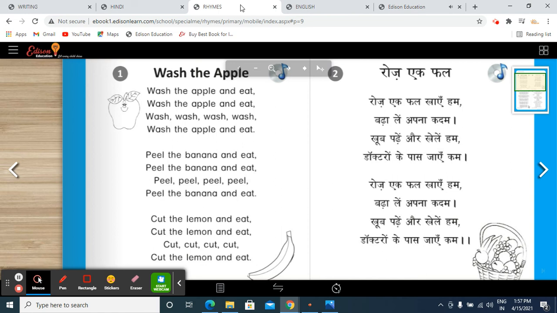Wash the apple and eat. Wash, wash, wash, wash, wash the apple and eat. Peel the banana and eat. Peel, peel, peel, peel, peel the banana and eat. Cut the lemon and eat. Cut, cut, cut, cut, cut the lemon and eat.